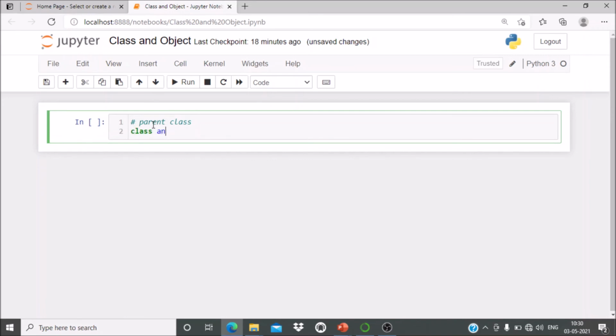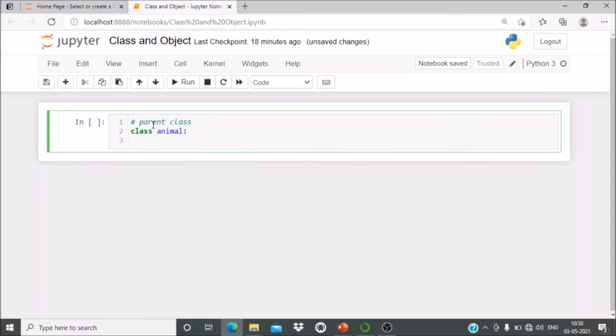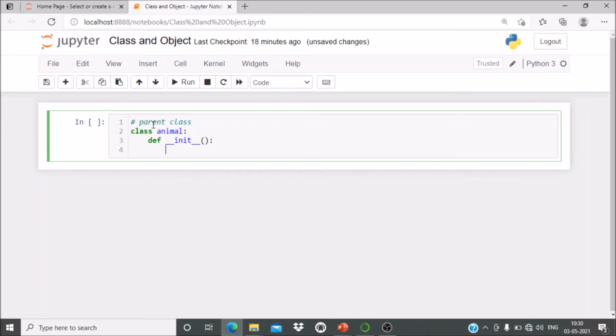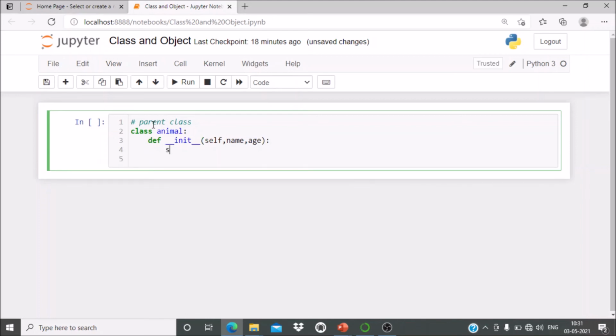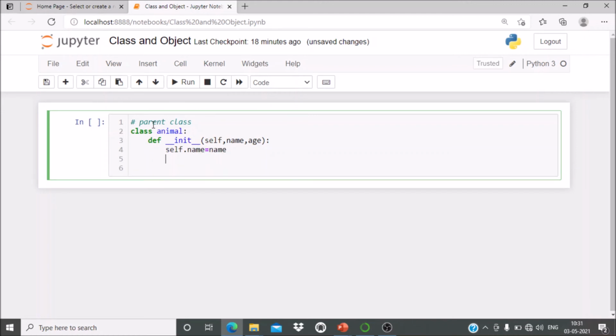Class Animal will have an init method, and inside this init we will pass self, name, age. Then we write self.name = name and self.age = age.